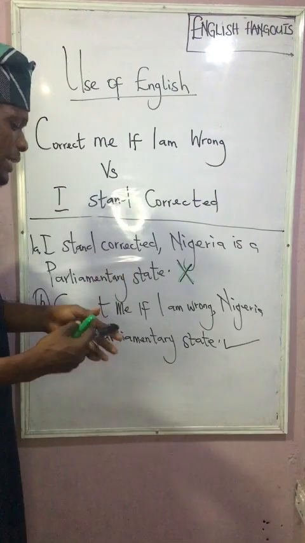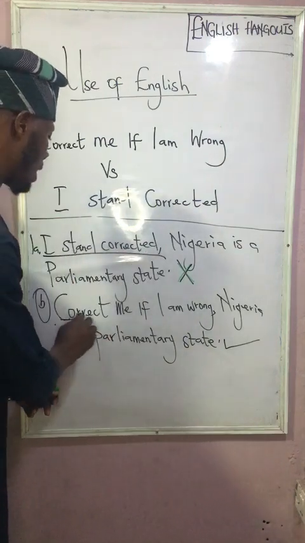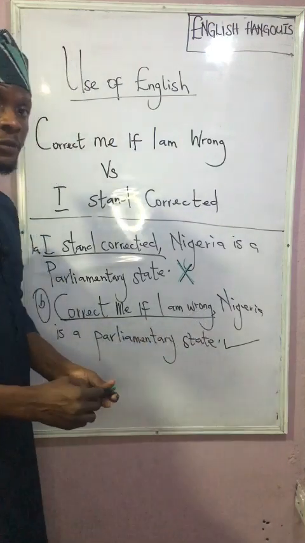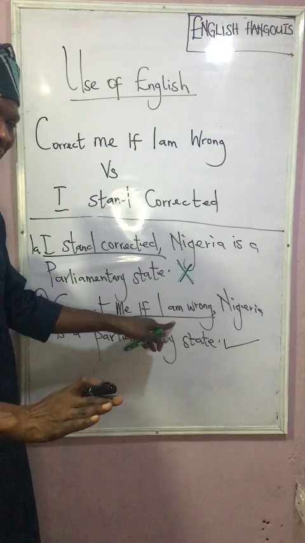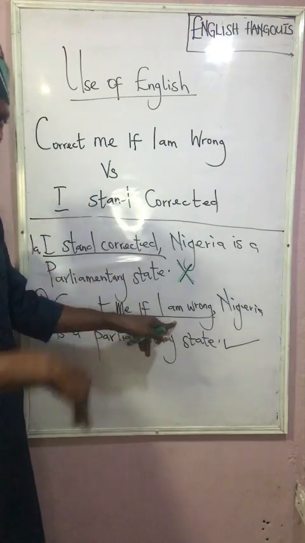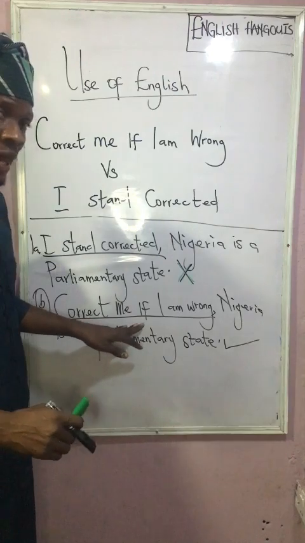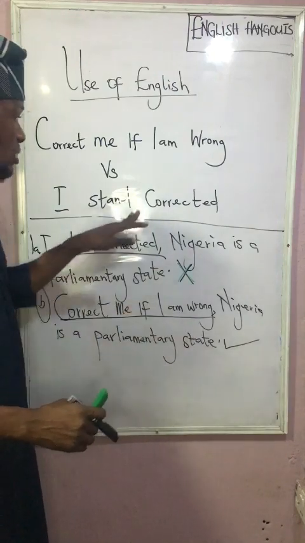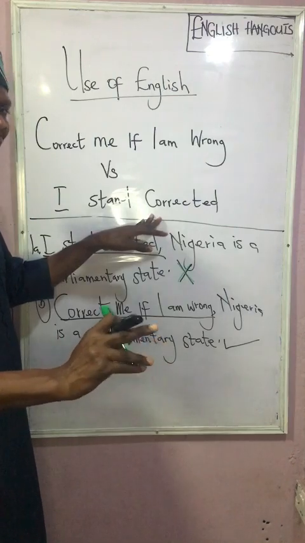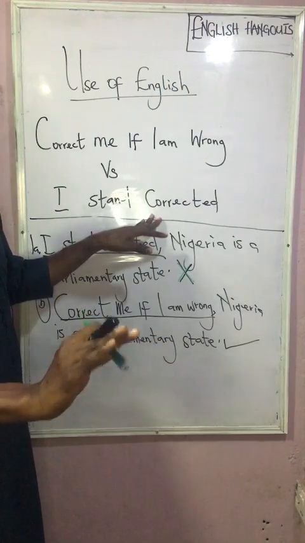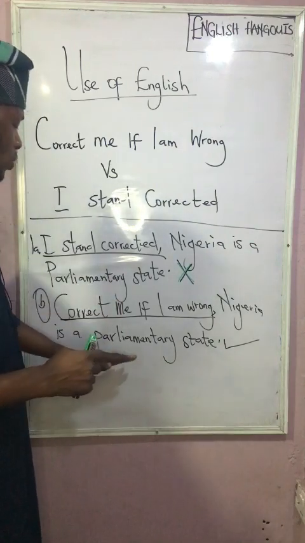So now you should be able to use "I stand corrected" and "correct me if I am wrong". This is in a situation whereby what you're talking about is not entirely true. You don't know whether it is true or it is not. That is the only time you can use "correct me if I am wrong". You use "I stand corrected" if what you're talking about is entirely not true, is entirely false. So that is for this.